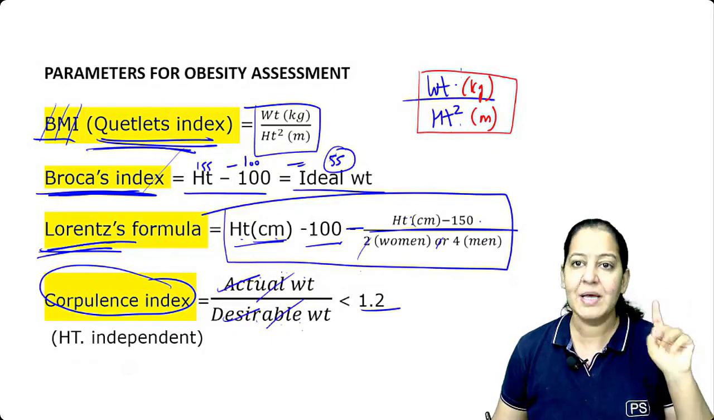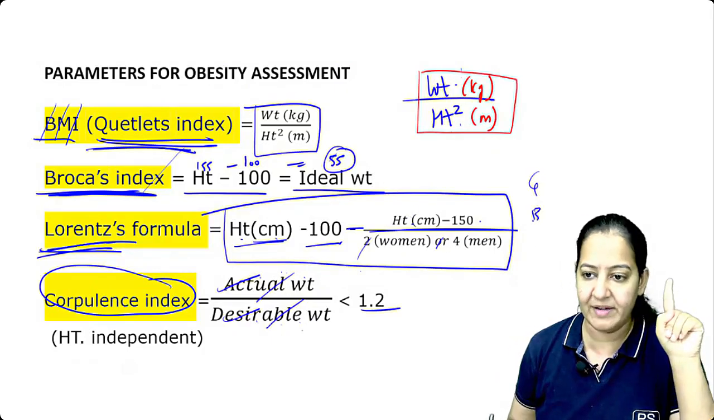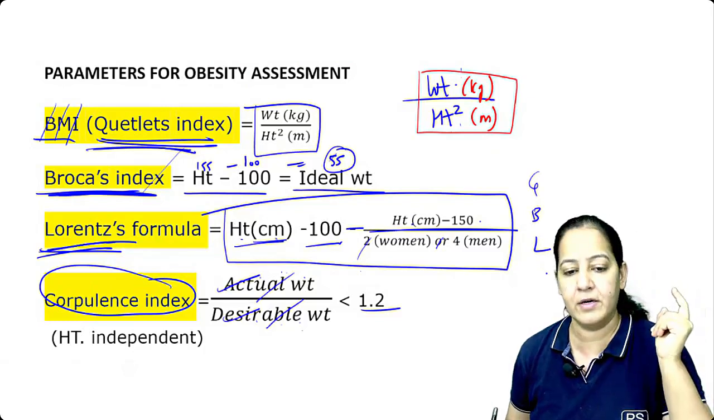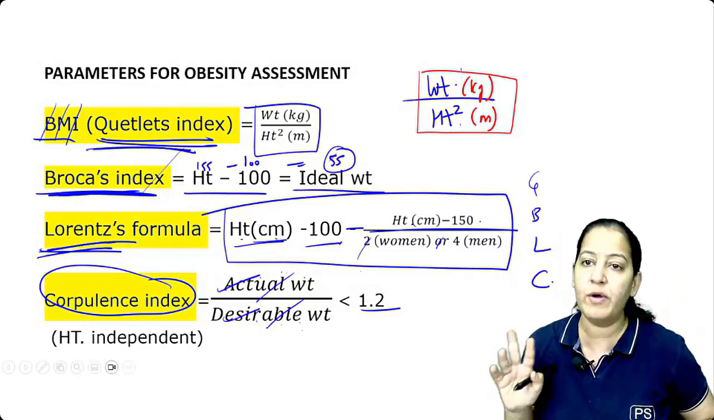Tell me the 4 indices. BMI, that is the Quetelet index, Broca's index, Lorentz index, and corpulence index. So these are the 4 indices I have taught you till now.